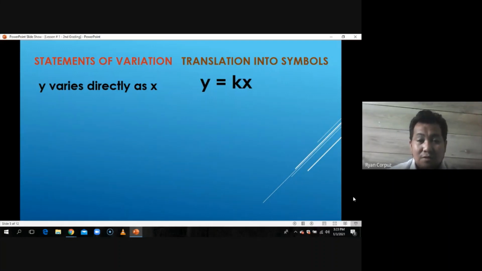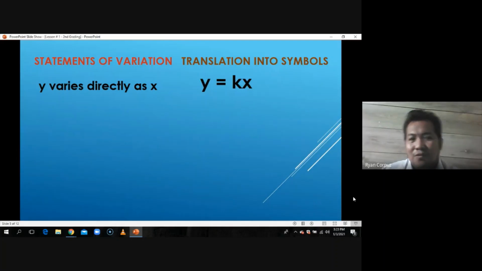That's the first translation. Then the second translation is the translation of it in terms of k. Sabi nga natin kanina, when we defined direct variation, the ratio of the two quantities is constant. What is that constant that we are pertaining to? That is the constant of variation, which is denoted by the symbol k. So in order for us to find the value of k, we just have to get the ratio of the two quantities.